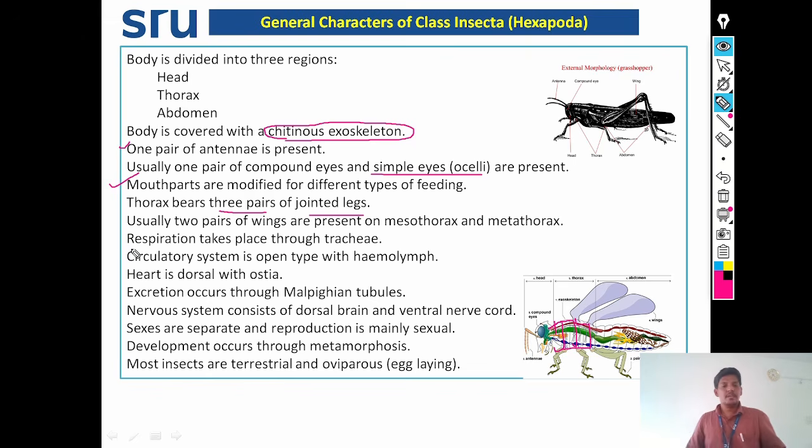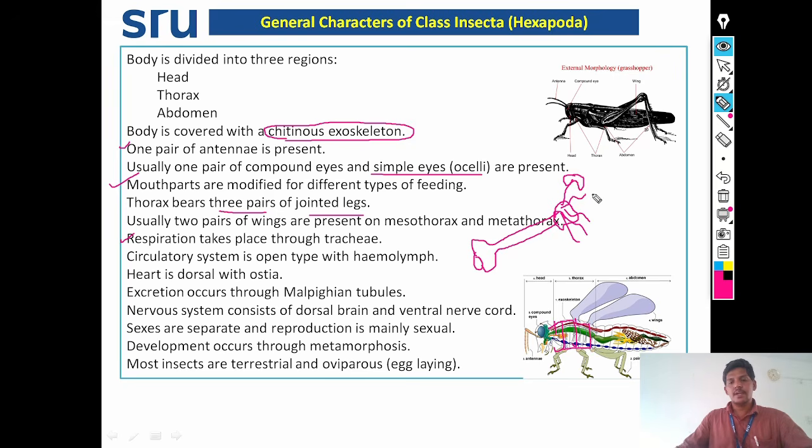Respiration takes place in insects through the trachea. The tracheal outside opening is known as spiracle. Spiracle opens into an atrium. The atrium leads into a tube-like structure, that is the trachea. Trachea ends in a tracheolar cell or tracheoblast, and this tracheoblast gives fine branches known as tracheoles, and these tracheoles are ultimately associated with the mitochondria. In that way, respiration takes place in them through the trachea.